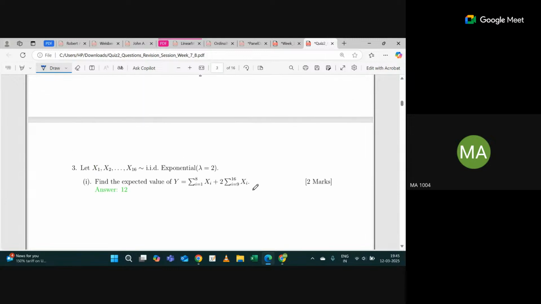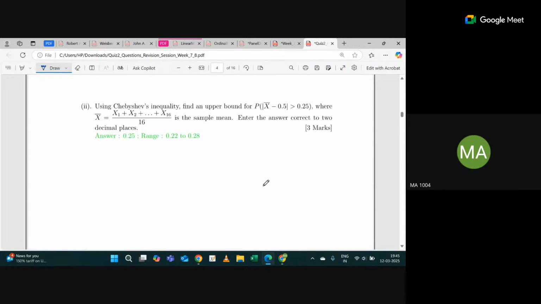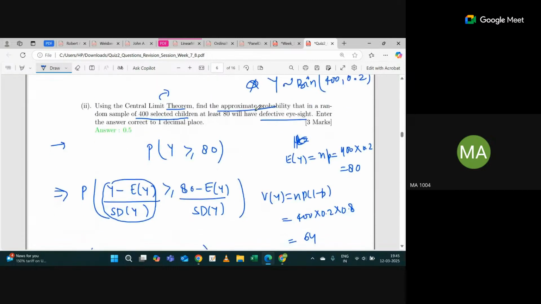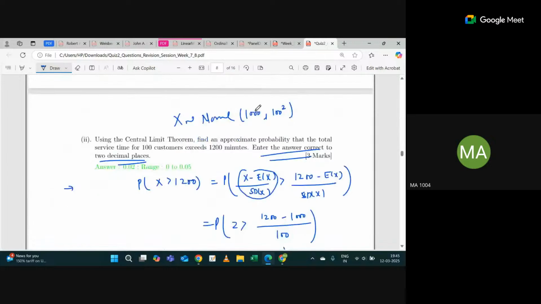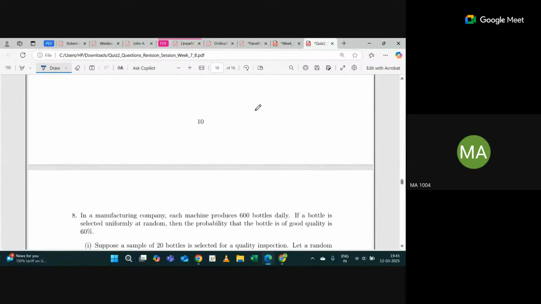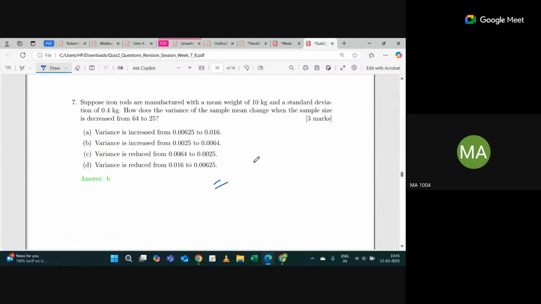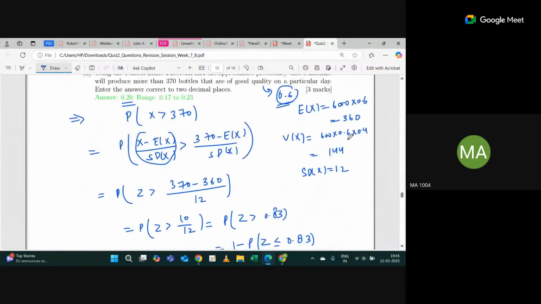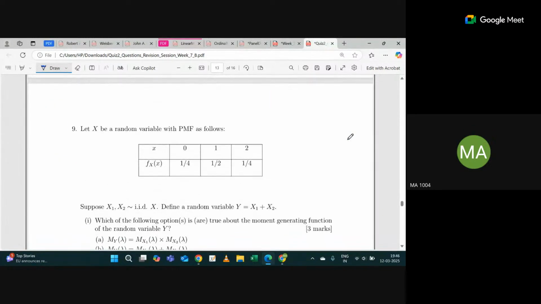Okay. So this question I think we have done. I solved it. This question also we did. You can check what I wrote, it was not saved, but you can solve it and try it. This is also we have done. This is also we solved. So this property is again very helpful: expectation of x bar is mu and variance of x bar is sigma square by n. Again, I'm saying this is very important for your exam as well as in real life. You can keep this in your mind. This is something we did. Yeah, this question.